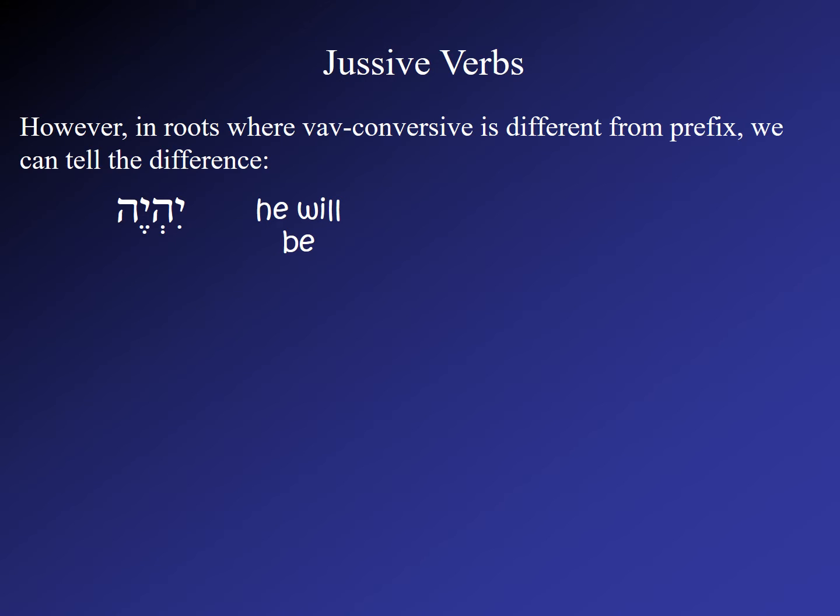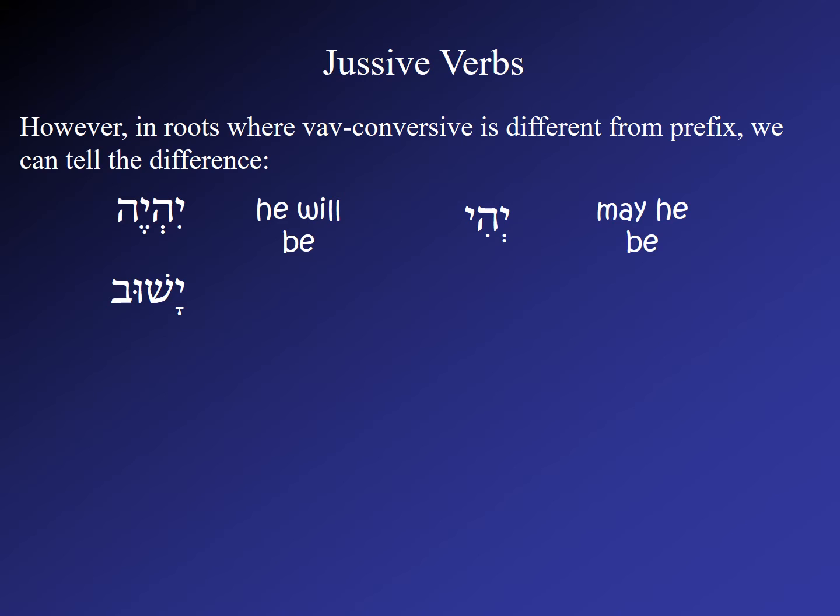Now, if we form the vav conversive of yihyeh, we get vayhi. So you see here, if we remove the vav, patach, doubling from the vav conversive, then we get yehi, which is the jussive, may he be. So yihyeh, he will be, yehi, may he be.